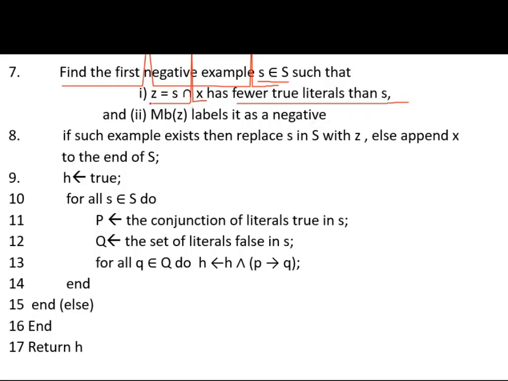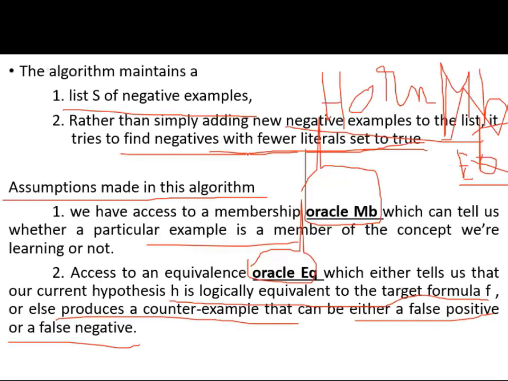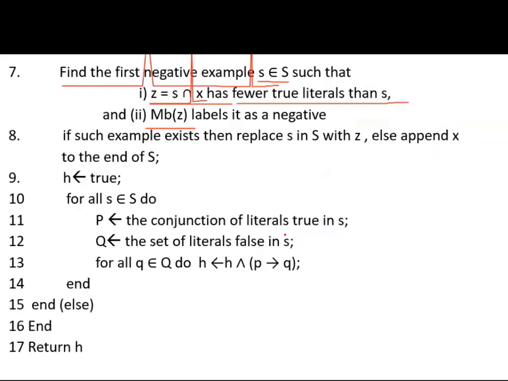Then MB of Z. MB is our oracle, which tells us whether a particular example is a member of the concept we are learning or not. So now, MB of Z labels it as negative.